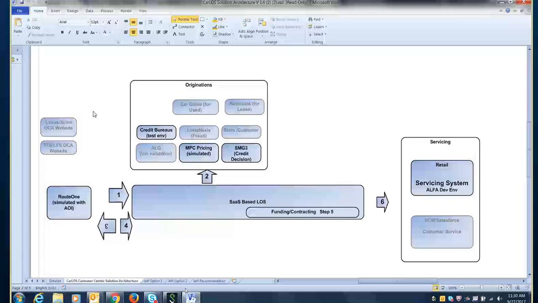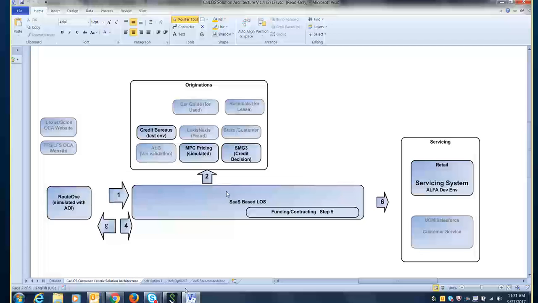Here's a context picture to help you understand the demo. This demo is actually building on another POC that we did for the alternate deal structure project. In that project, we had a simulated Route 1 system that was written by Vu Pham, who's on the line. What it does is it takes a year's worth of credit applications and can effectively replay them. We've taken a year's worth of data, we've obfuscated it, and we can send it through the system.